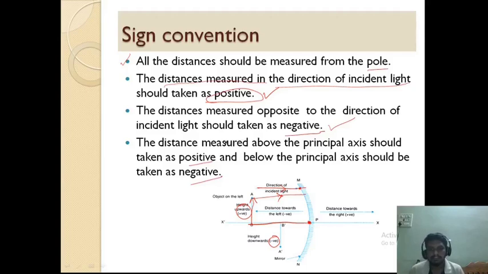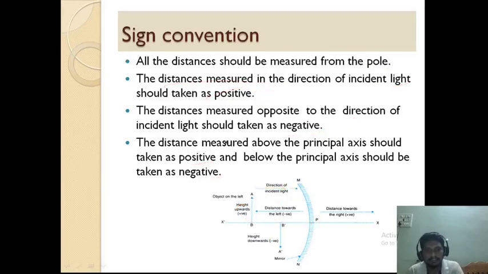Now the next topic: what is the relation between the focal length and the radius of curvature? Before deriving a relation, once again we have to know what the focus is, what the focal length is, and what sign is given to the focal length. We can give the sign by using these sign convention rules.